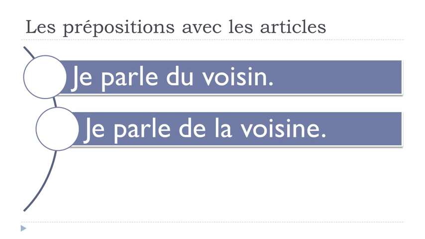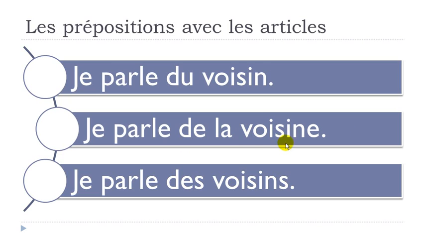So let's see now how it will go. I kept this neighbor, but here it's the feminine form, so it's la voisine. And what you can see here, je parle de la voisine, it will stay the same. So you keep your preposition de, and then you put your article la, and you put your word, voisine. Je parle de la voisine. Nothing happens here, and it's a good thing.